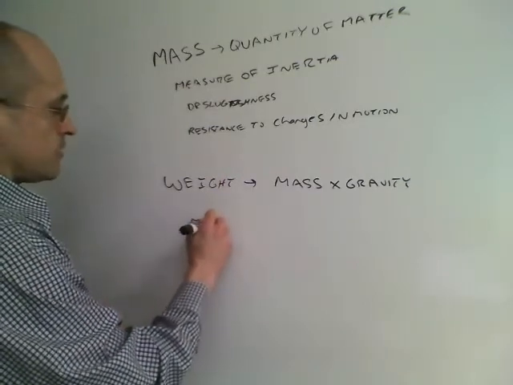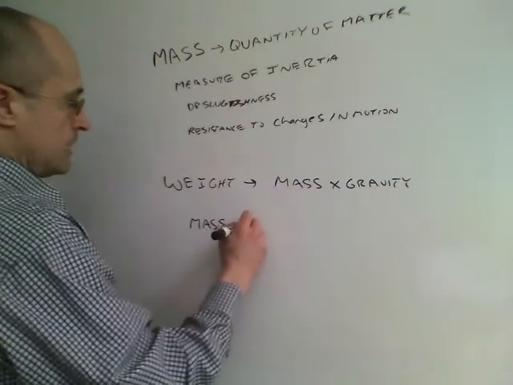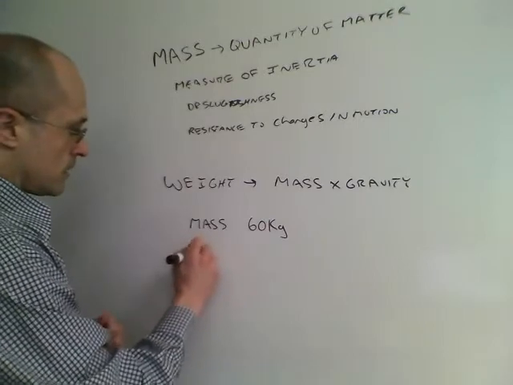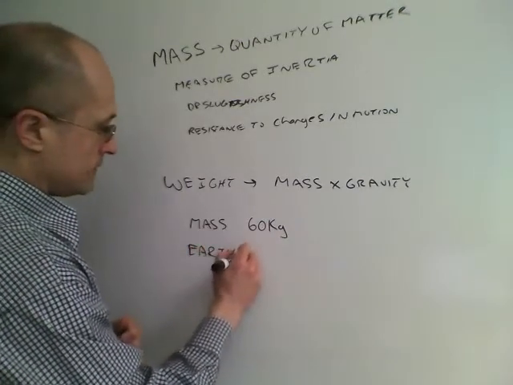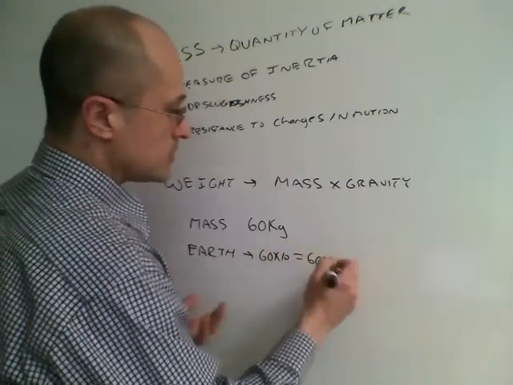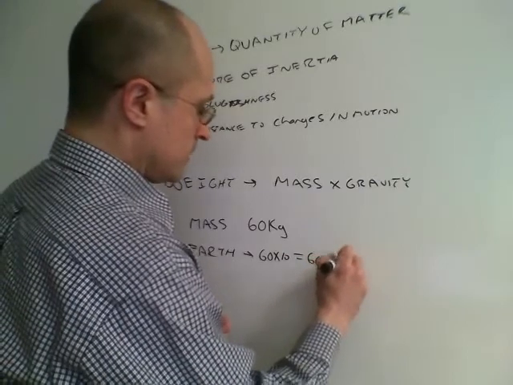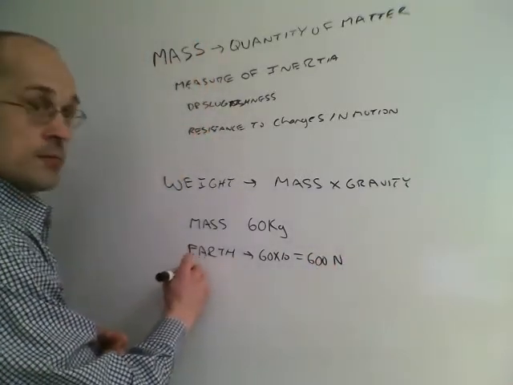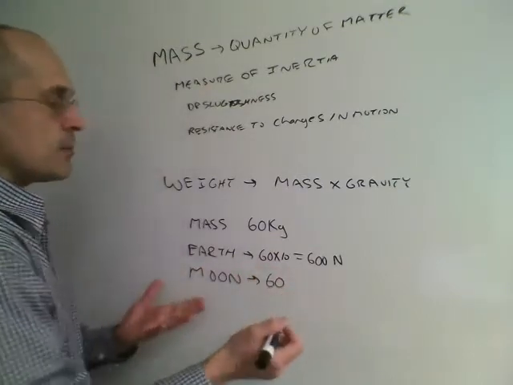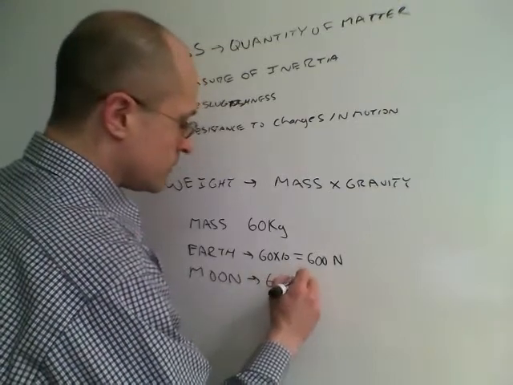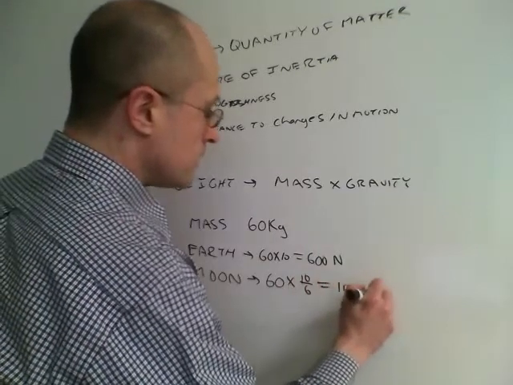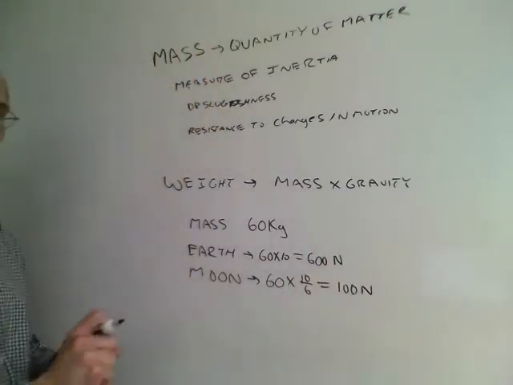As a simple example to think about the difference between mass and weight, let's say you have a rock, and its mass is 60 kilograms. On the Earth, this rock would weigh 60 times 10, which is 600, and we measure weight in newtons. Now on the moon, this same rock is 60 kilograms, but the moon has gravity that's 1/6 of the Earth's. So it would be 600 over 6, or on the moon, this rock would weigh 100 newtons.